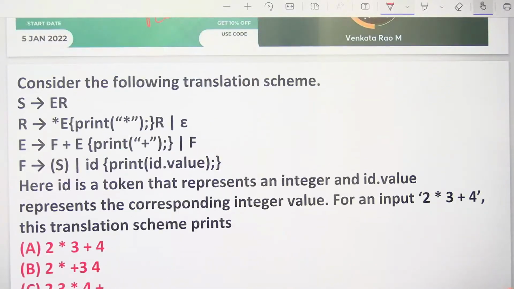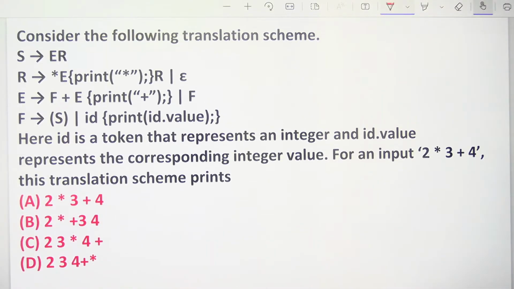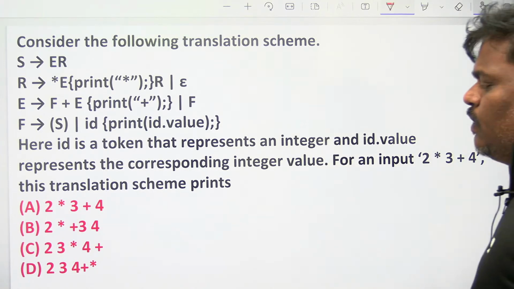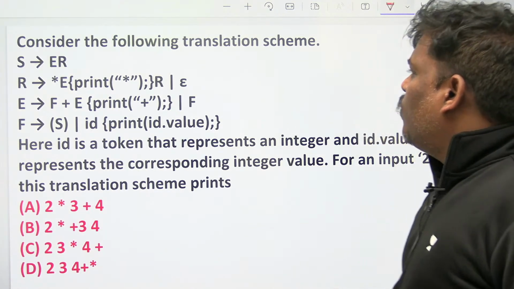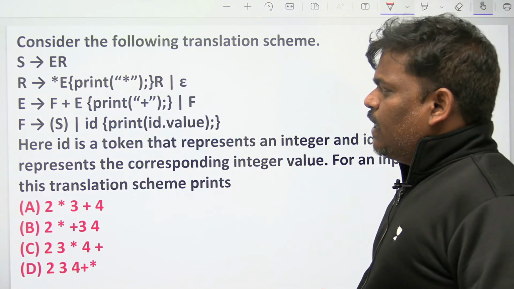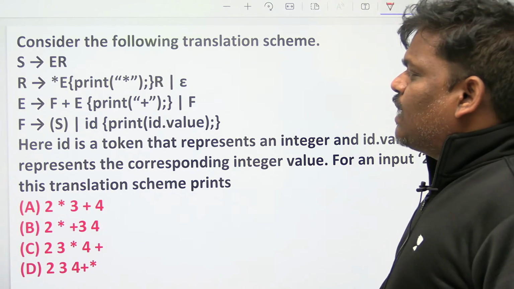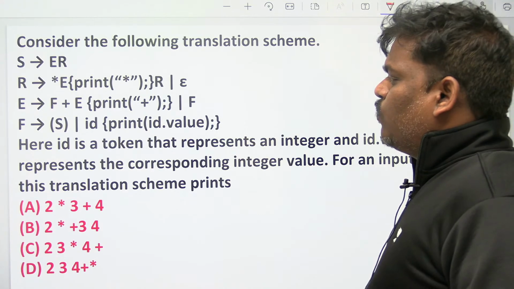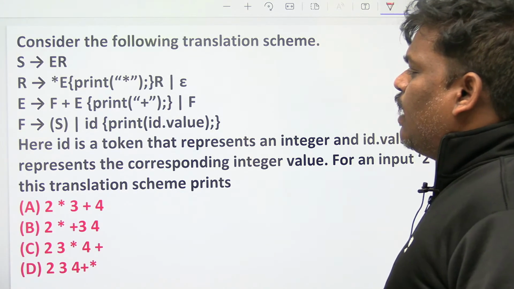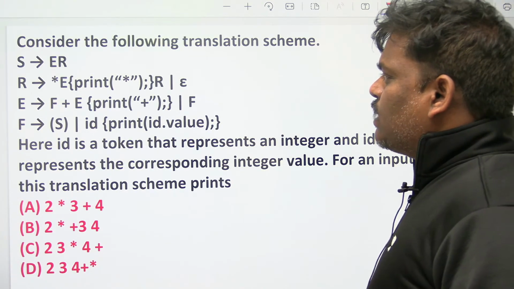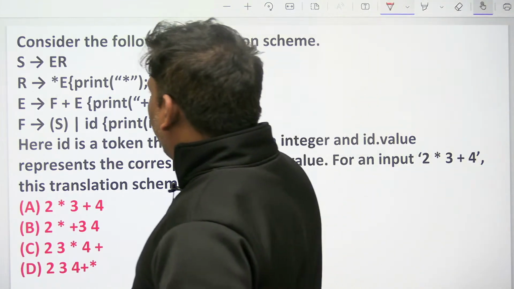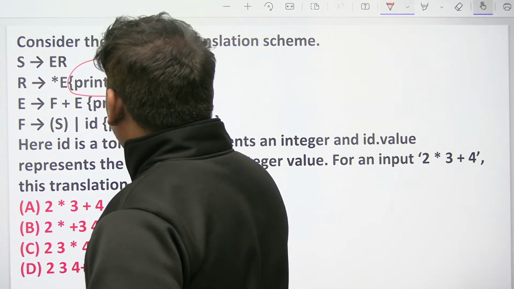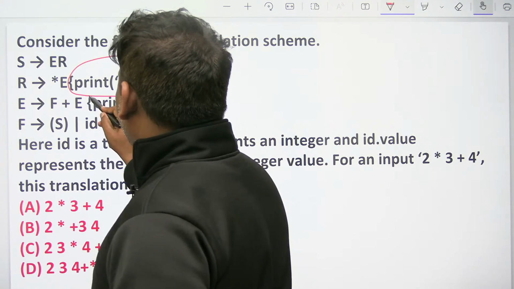Can you see this question? Consider the following translation scheme. S goes to ER, R goes to star ER or epsilon, E goes to F plus E or F, F goes to open bracket S closed bracket or ID. Some semantic actions are also given within the brackets.